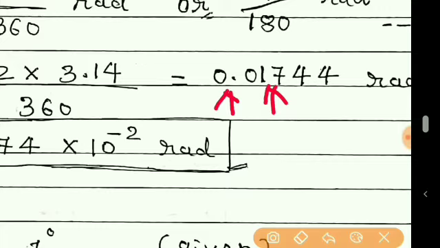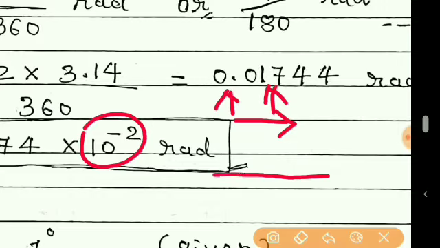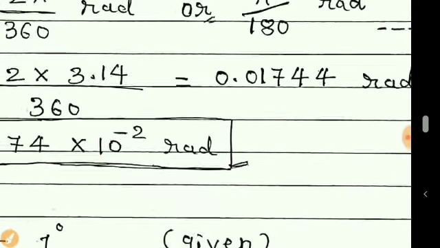For that we have to move 2 digits towards the right hand side, and so the power of 10 should be minus 2. If we move 1, 2 or 3 digits towards the left hand side, then the power is positive. But if we move from left to right, the power should be negative. So here also we did the same thing.